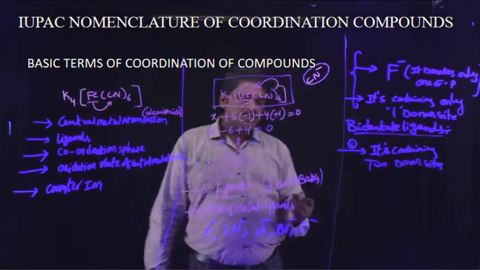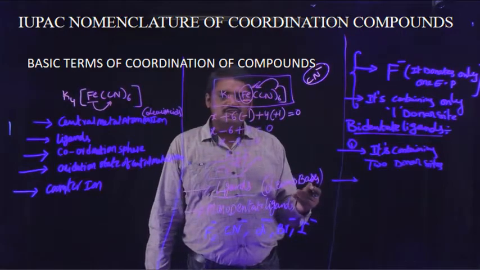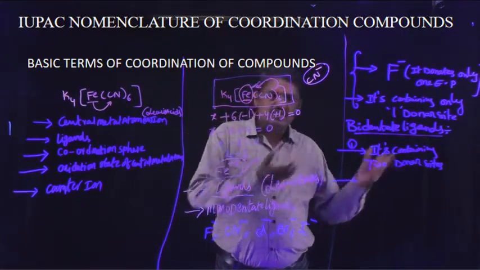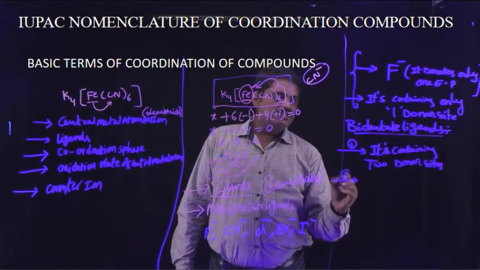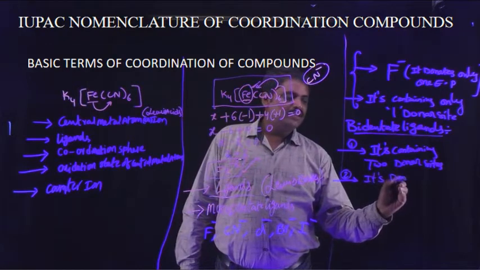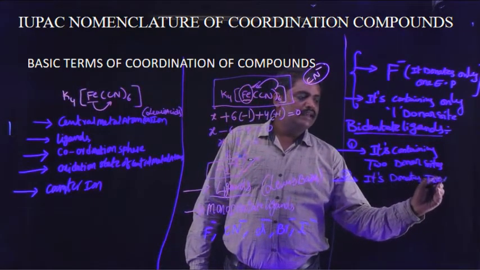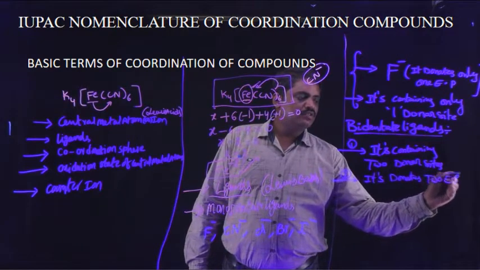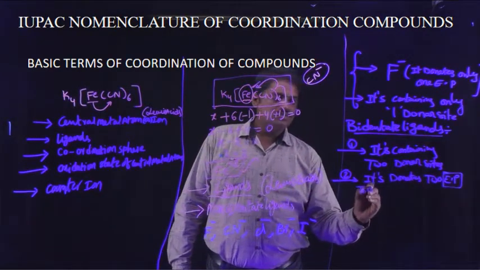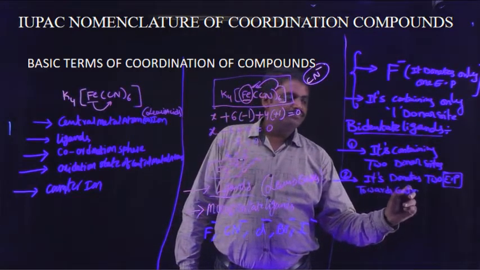And next, it donates two electron pairs towards the central atom.